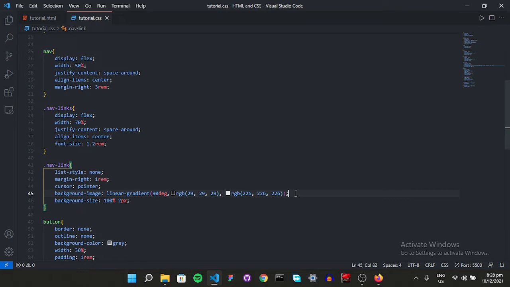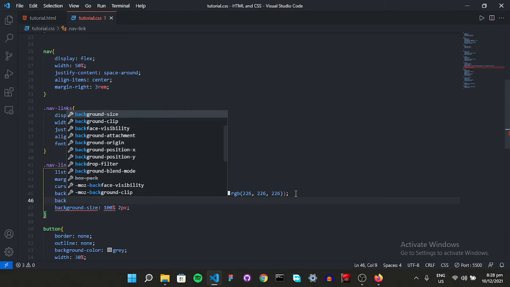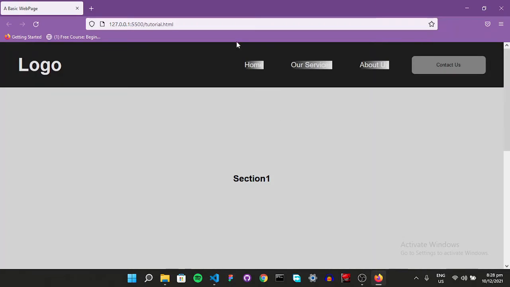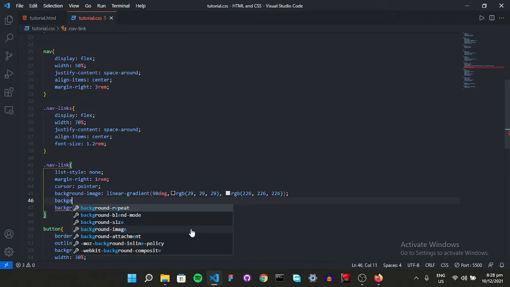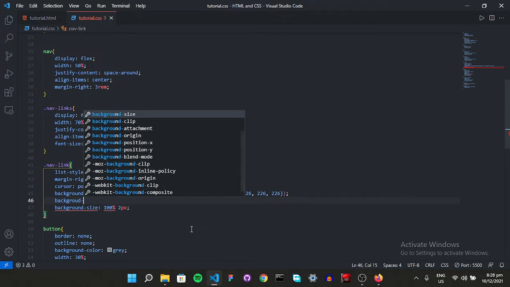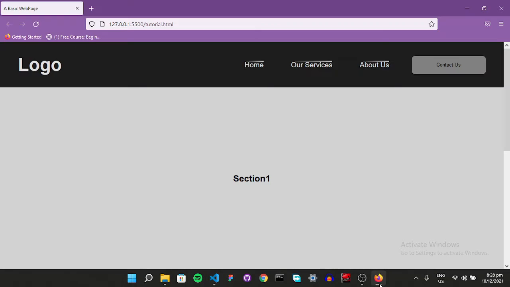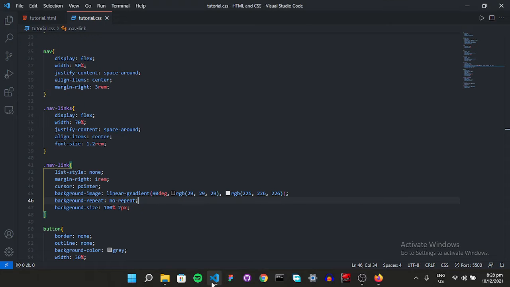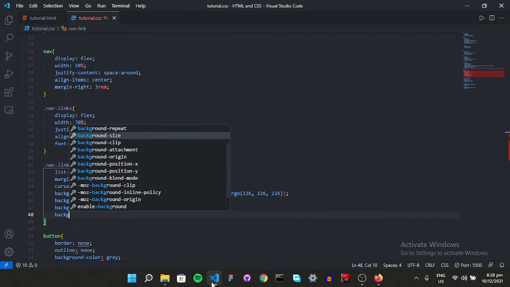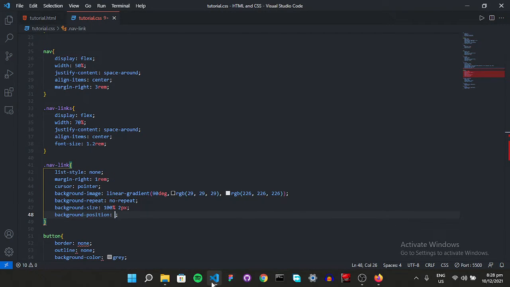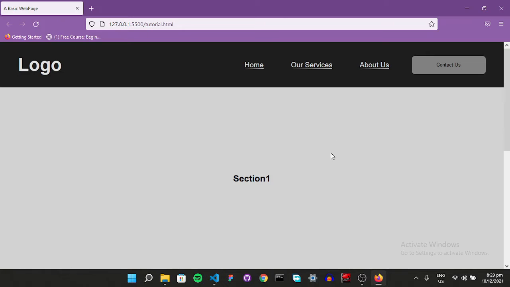Let's see what is happening. I forgot, let's give it a background repeat. Because it's repeating our whole link. So let's say background repeat is going to be no repeat, and let's see. You see, now it's on the top. We want this to be at the bottom, so let's go in here and say background position, not X but entire position, and say bottom. So now it is at the bottom.